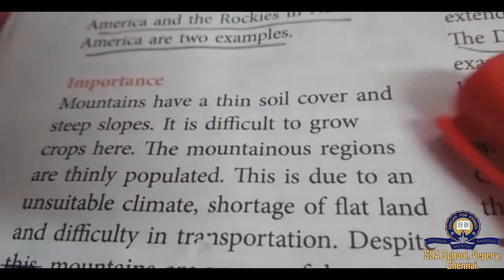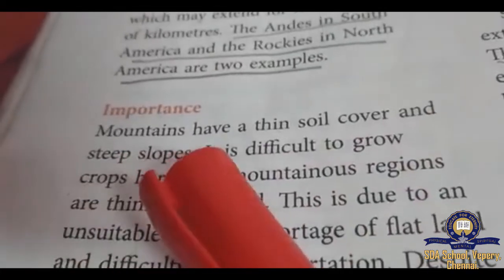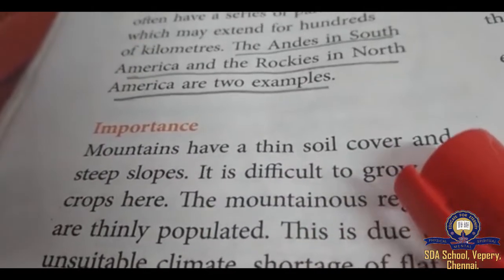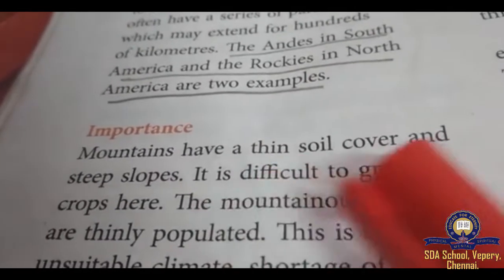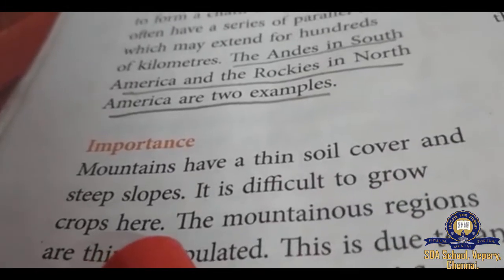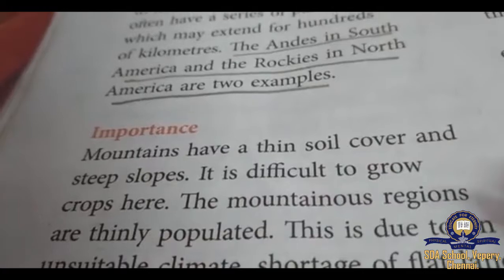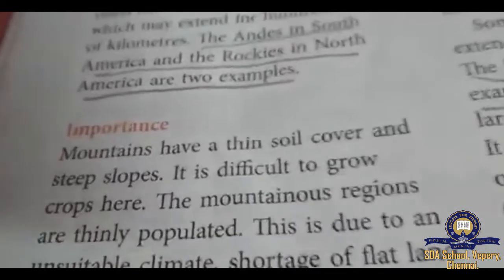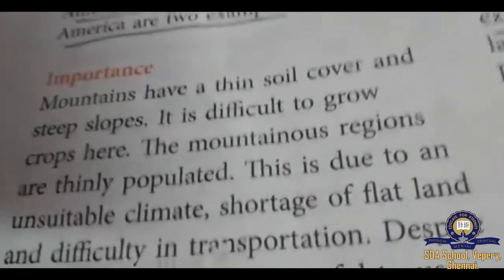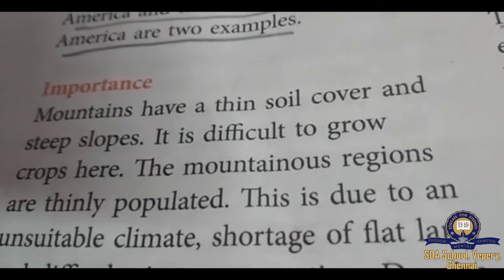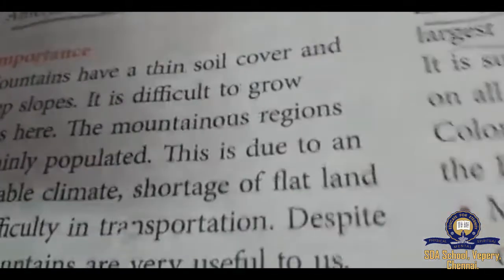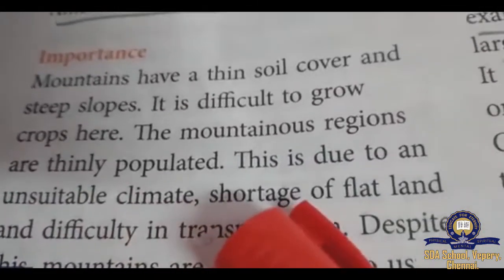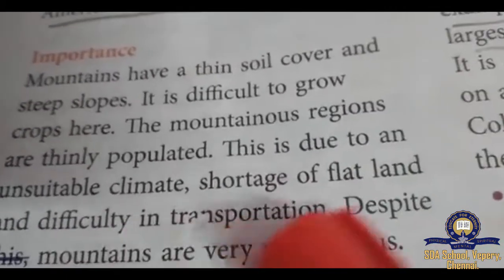Mountains have thin soil cover and steep slopes, as we said. The soil is very thin, and because it is very thin, it is difficult to grow crops here. We cannot cultivate anything. And the mountainous regions are thinly populated. There is not much population, because people cannot survive in the mountain areas, due to an unsuitable climate, shortage of flat land, and difficulty in transportation.